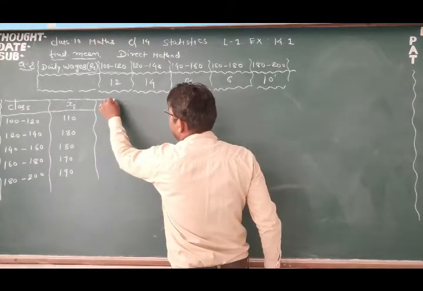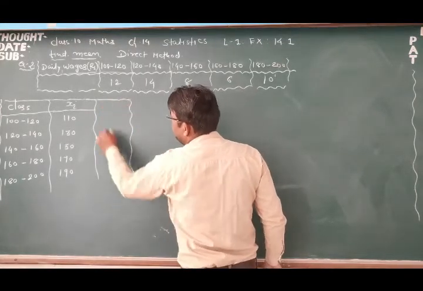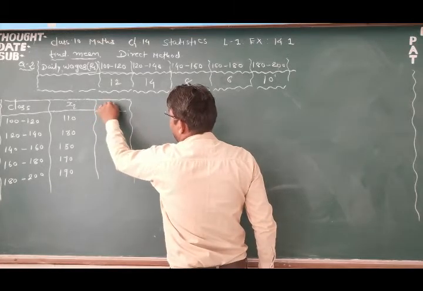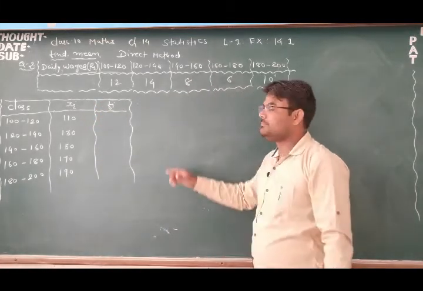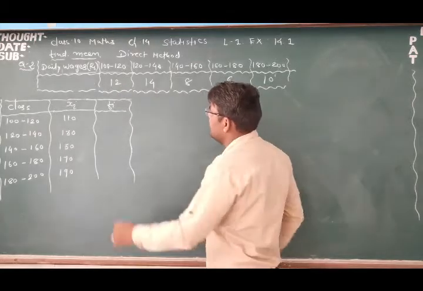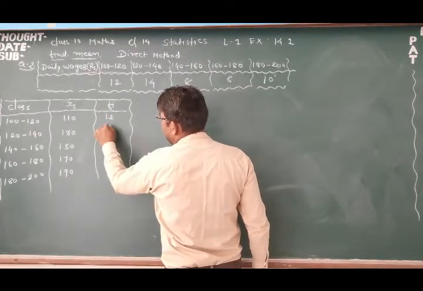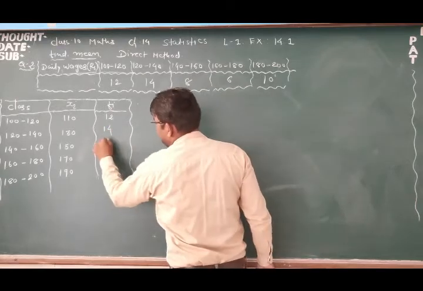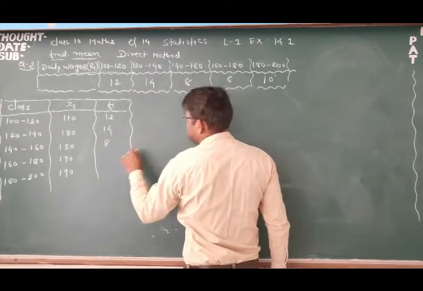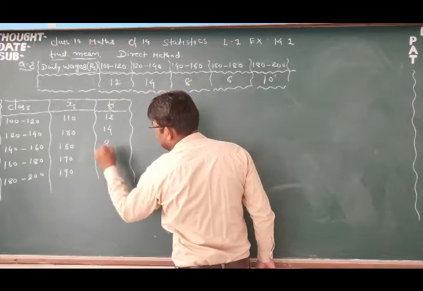Next column will be, as you know, fi, and that is given in our table. Look here, that is 12. First frequency, that is 12. Second one is 14. Third one is 8. Then 6, and then 10.